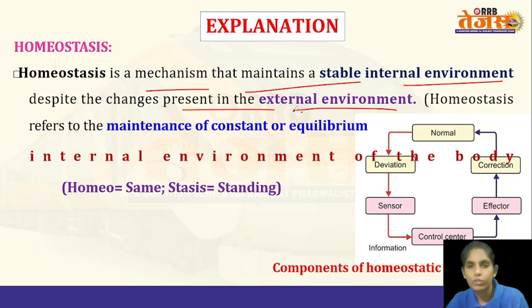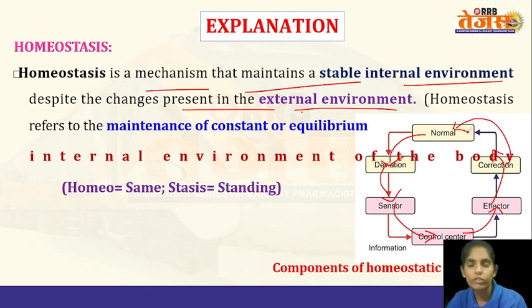So that is homeostasis. Whenever there is a change in the external environment, the body's environment will be influenced, and the body will always try to maintain a stable internal environment despite the changes in the external environment. When the normal conditions get deviated, the body will sense that and send the message to the control center, and the control center will stimulate the effector organs or effector parts, and correction will be done, and the body's condition will be normal again.